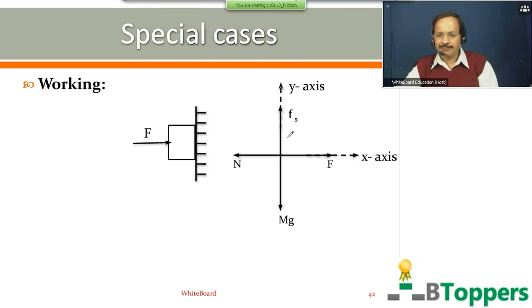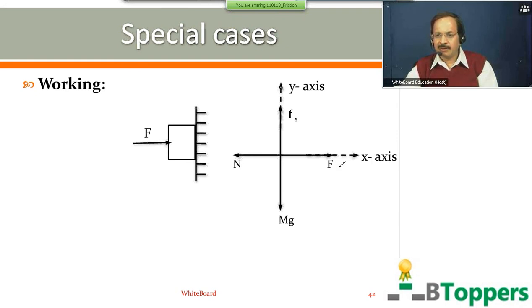The block is at rest relative to the wall. We can say the type of friction on block by the surface of the wall is the static friction. So in the free body diagram, Fs represents the magnitude of static friction force on the block by surface of the wall which is directed vertically upwards, opposing the weight mg of the block, opposing the relative motion between the block and surface of the wall.